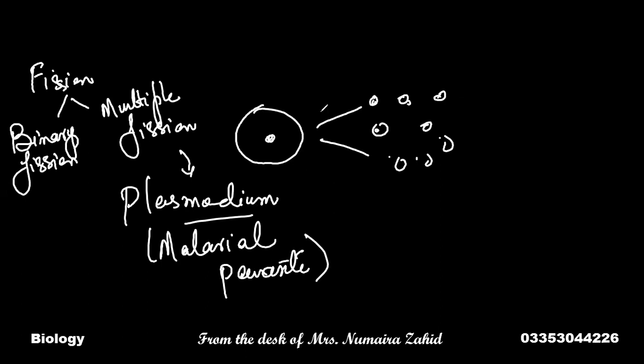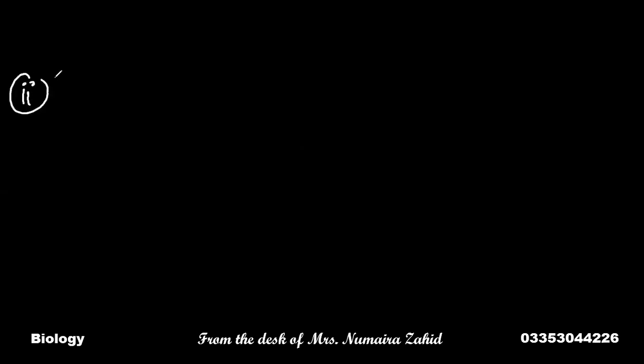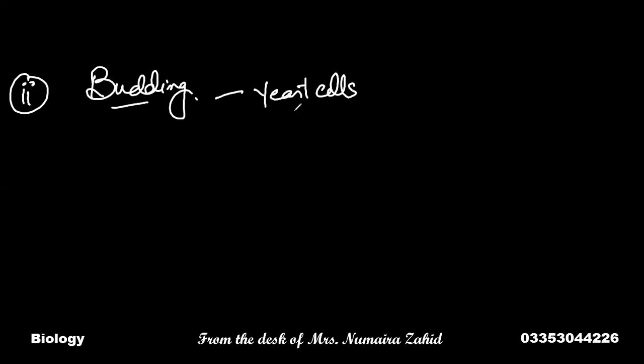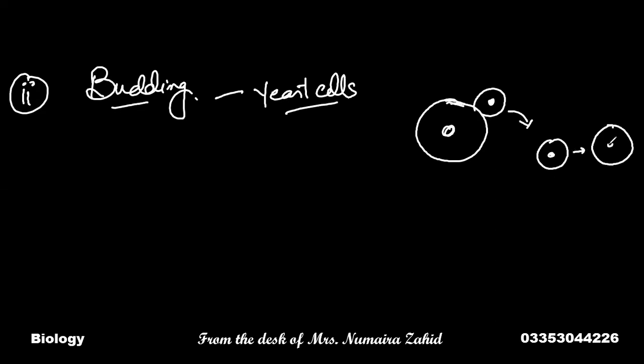The second mode of asexual reproduction in animals is budding. What is budding? Budding is observed in yeast cells as well. Yeast is a fungus, a unicellular fungus. What happens? There grows an outgrowth on the outer side of the cell, and in this outgrowth, the ability to grow into a new organism is hidden. When this bud falls off, it will grow into a new yeast cell.